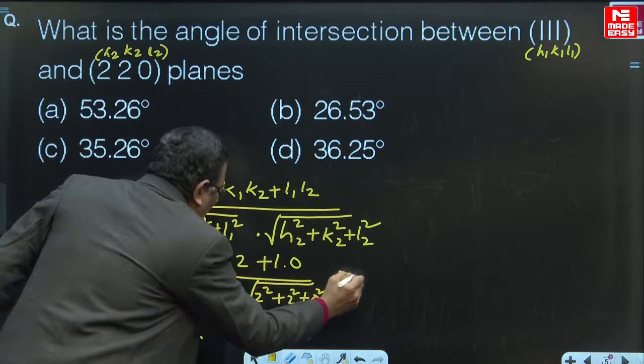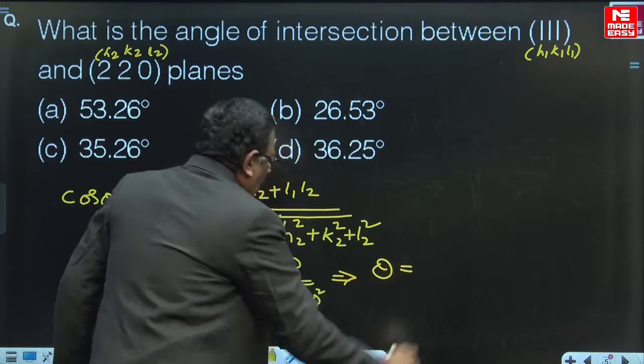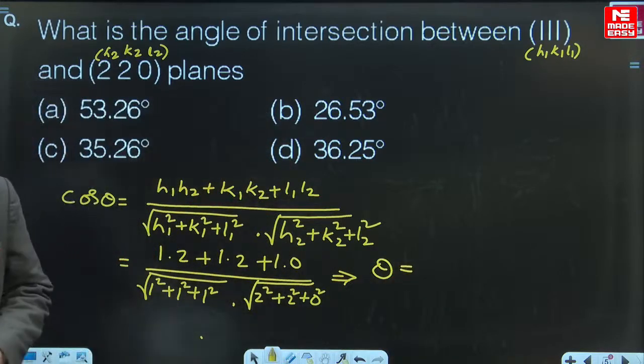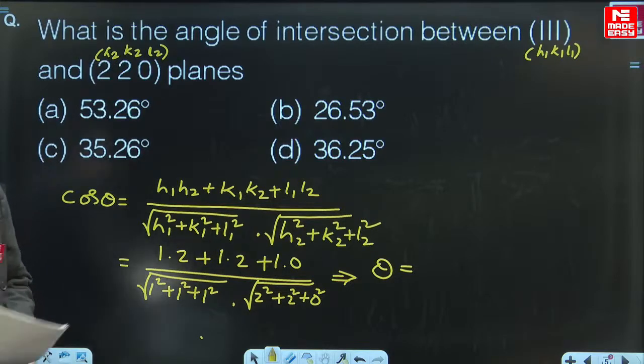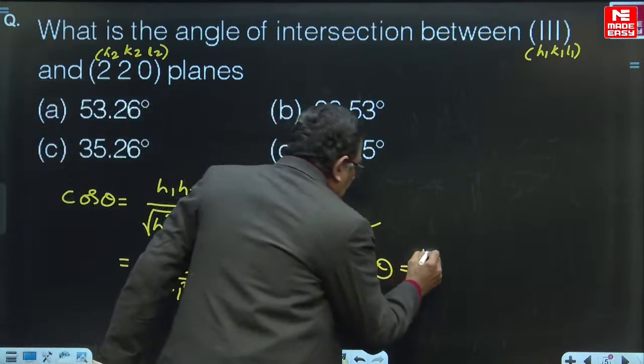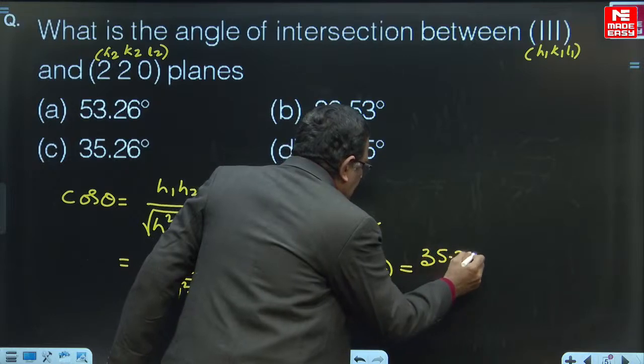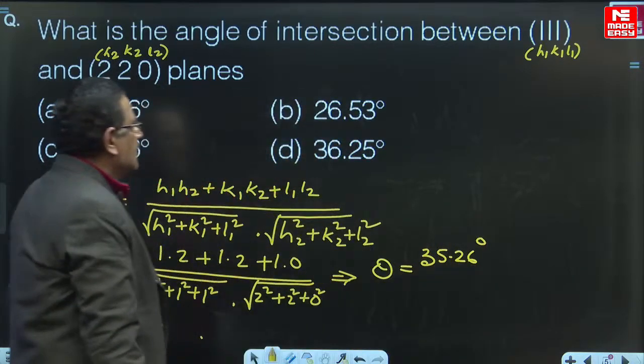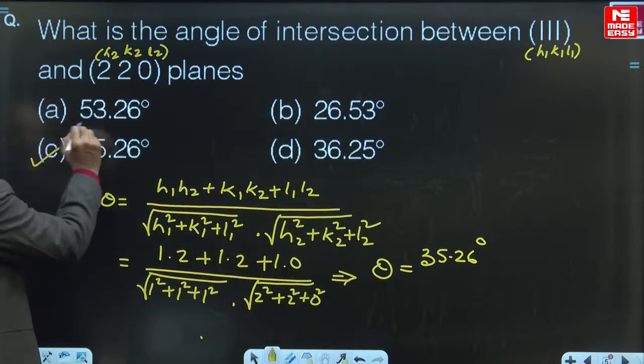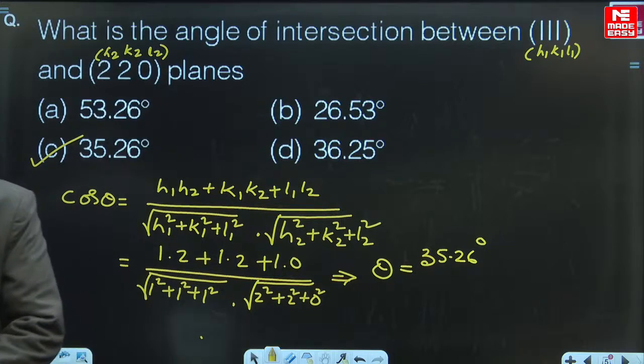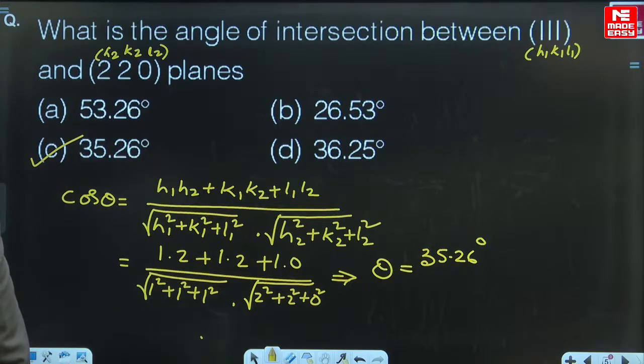That gives you the value of the angle of intersection. This angle of intersection comes out to be 35.26 degrees. Now this 35.26 degrees is mentioned in choice C. Therefore, the correct answer for this particular question is choice C.